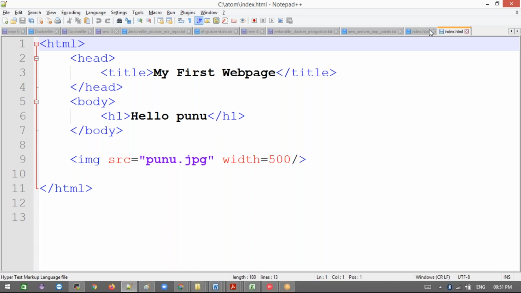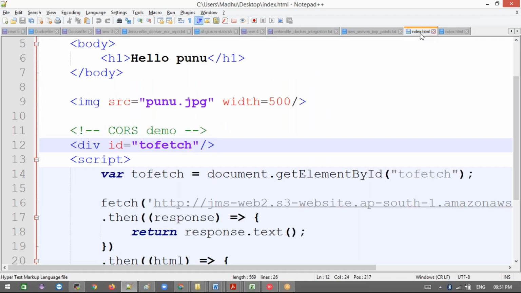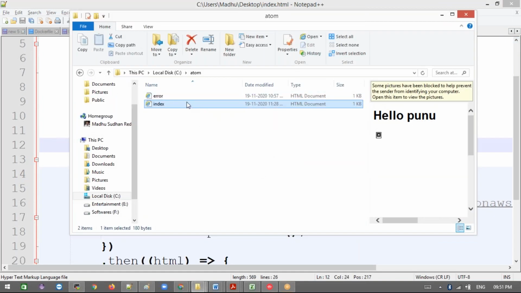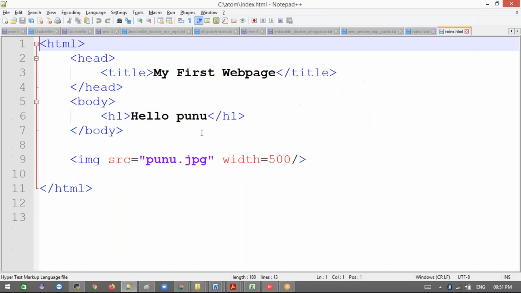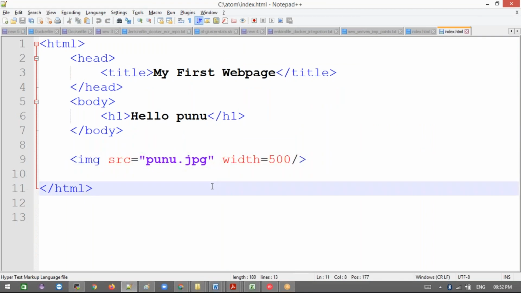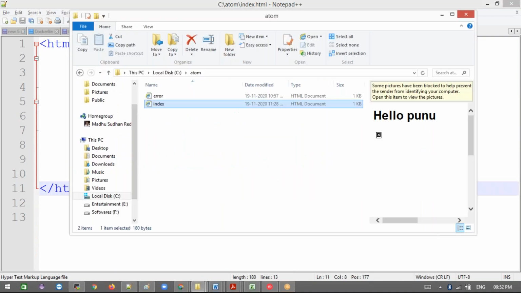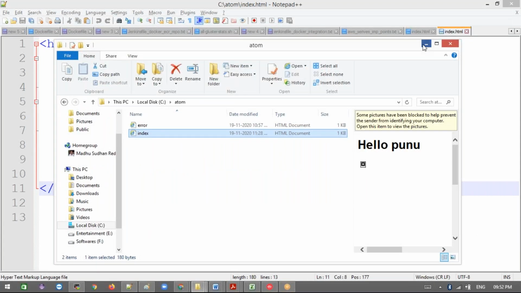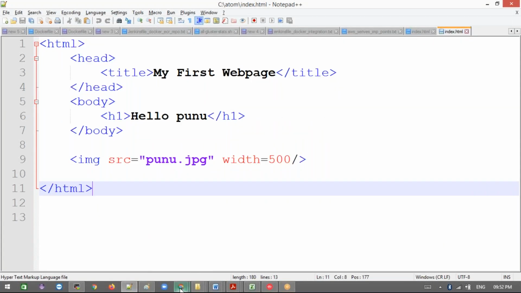Let me go to this. It's a simple HTML page. I just have a title name and then a header tag and then an src tag, where I'm going to upload an image. That image will be on my website. And these two files I'm going to upload as objects.